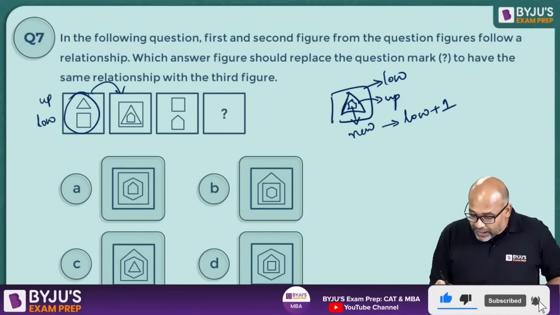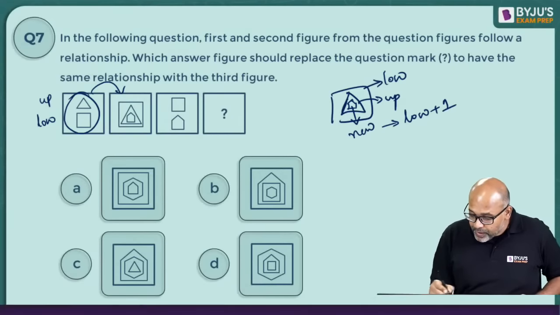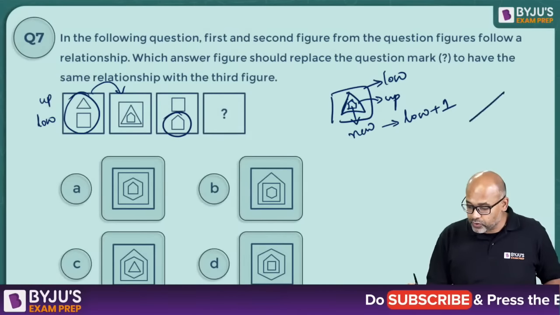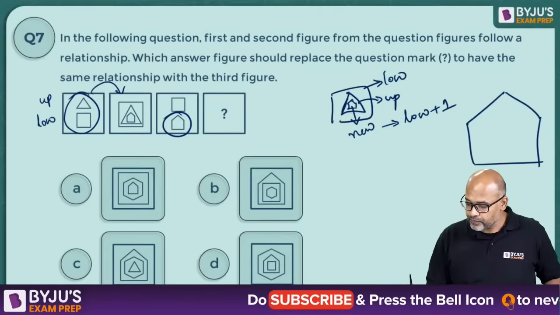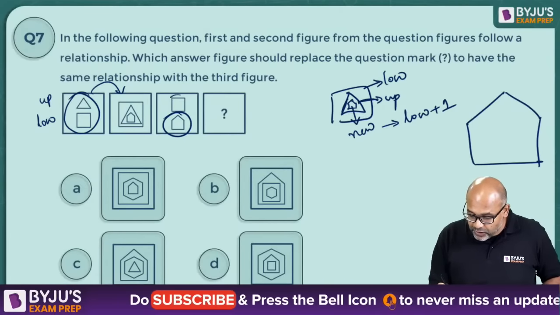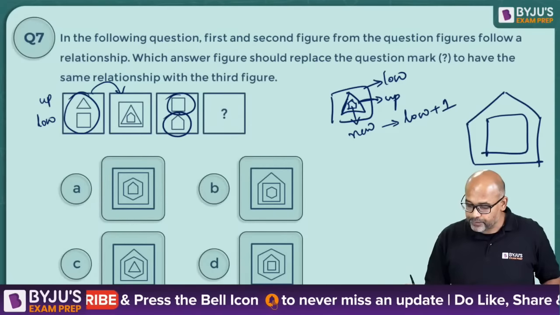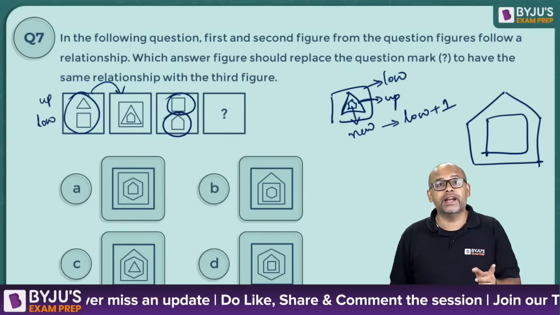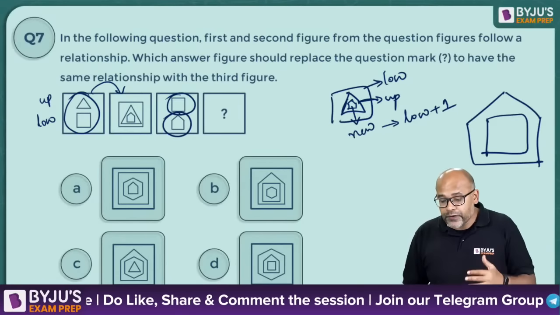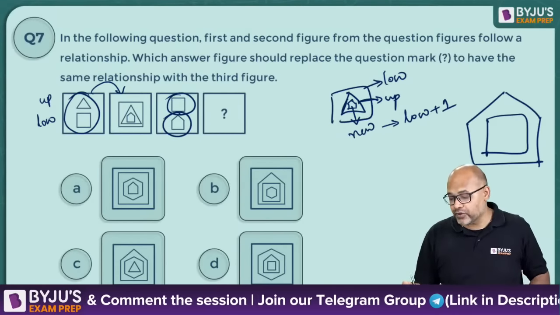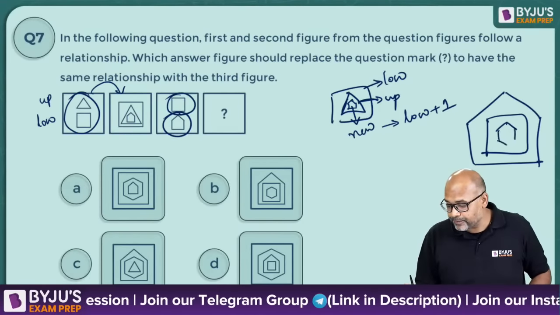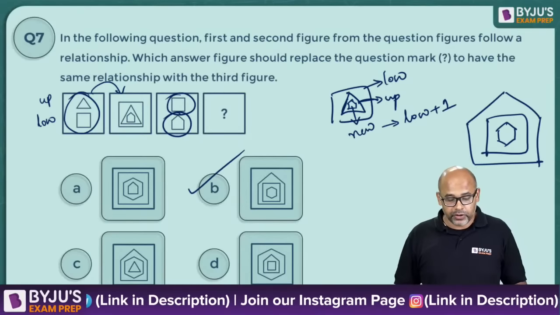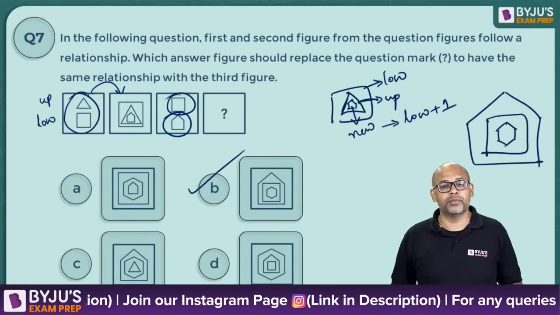Which means in the final answer, my lower figure should be outside, which means my pentagon should be outside. And the upper figure should be inside. So the upper figure, a square, should be inside. And I should have a new figure which will have one more side than the lower figure. Lower figure is a pentagon, one more side means 6 sides. So I should have a hexagon inside. So that basically happens in your option B. There's only one figure with a hexagon inside, which is your option B.